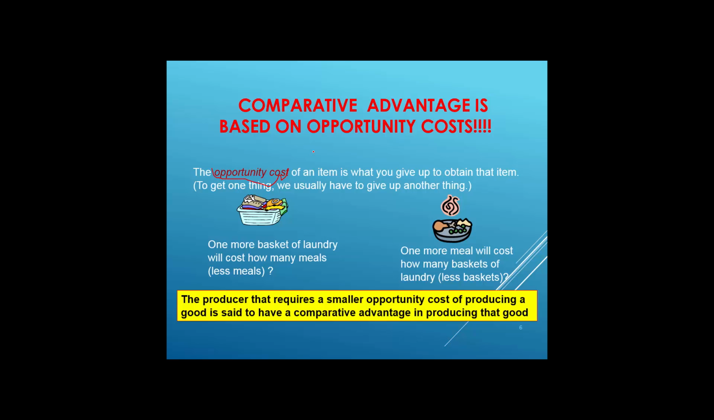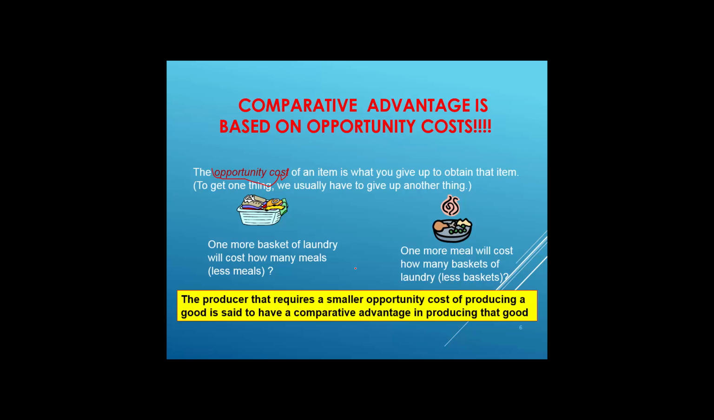Now, what do we know about opportunity cost? The opportunity cost of an item is what you give up to obtain that item. Usually, to get one thing, we have to give up another thing. Why is it like that? Because of the scarcity of resources. They have only 12 hours. One more basket of laundry will cost how many meals? Or one more meal will cost how many fewer baskets of laundry? This is the whole idea of opportunity cost. We are not talking about money. We talk about the opportunity cost of doing something else in the same time.